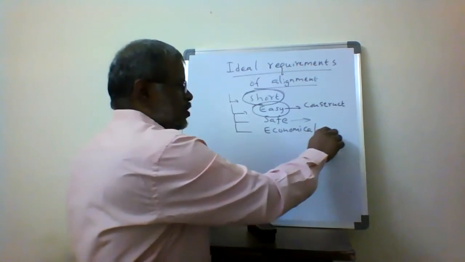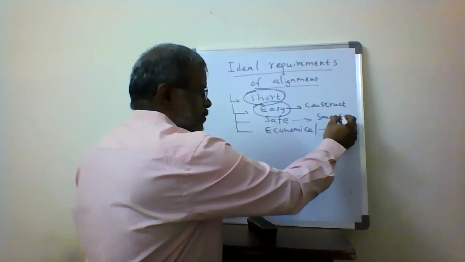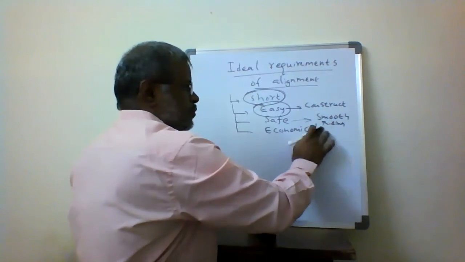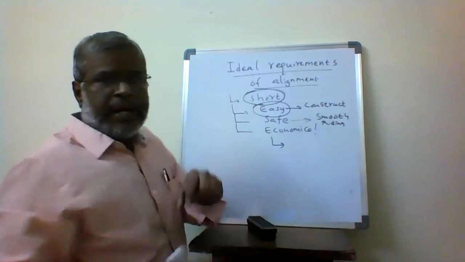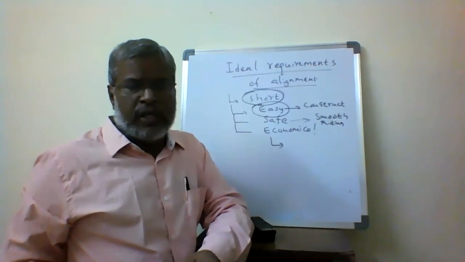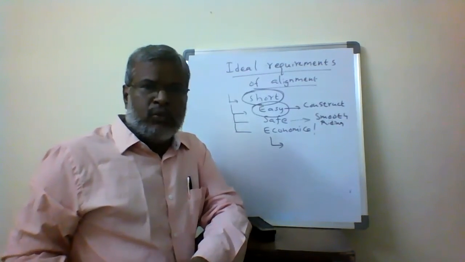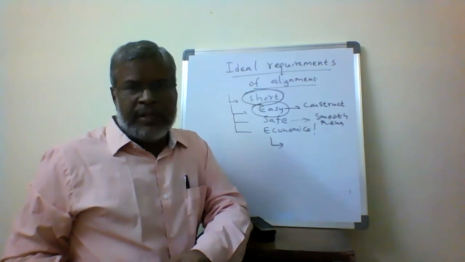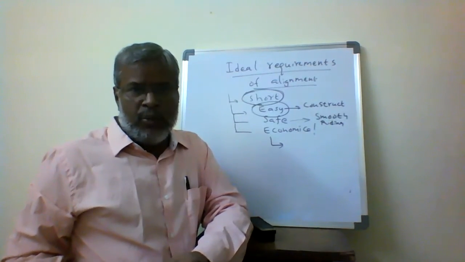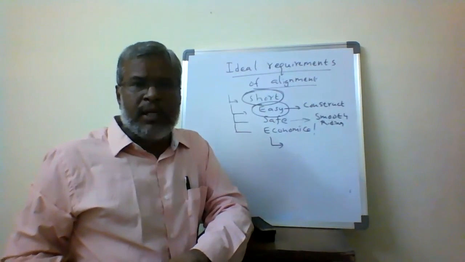Then the final one is called economical. Smooth riding comfort we provide is called safe. Economical is in terms of finance, in terms of the money we provide. Whatever alignment we provide and road we construct has to generate revenue, and that also is called least possible cost. That is known as economical construction.